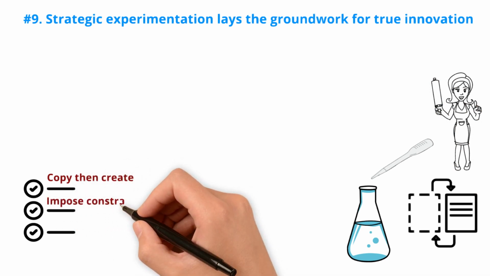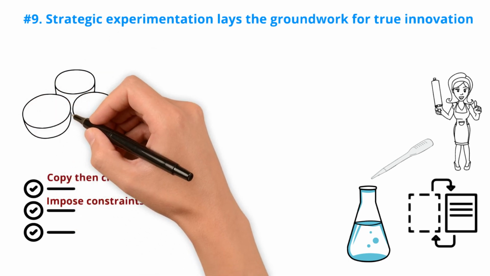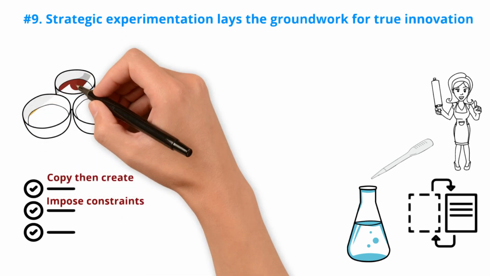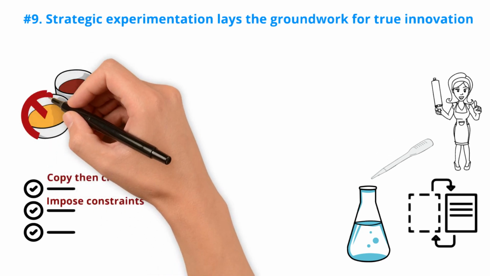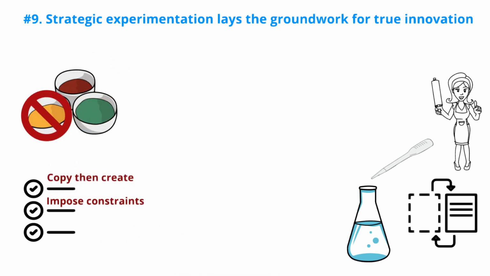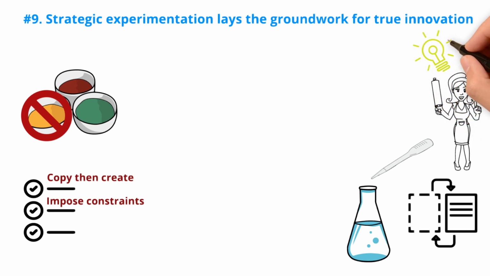Impose constraints. Surprisingly, limiting your creativity can actually enhance it. Imposing constraints can shake up your habitual thinking and inspire fresh ideas. For instance, if you're an aspiring artist or poet, try creating a painting using only shades of green or write a poem without using the letter E. These constraints can foster unexpected creativity and innovation.